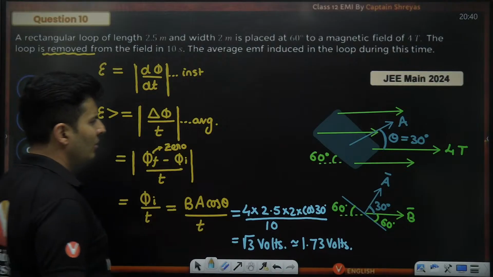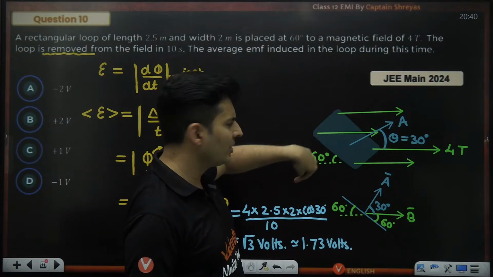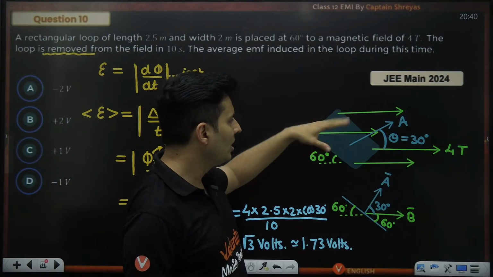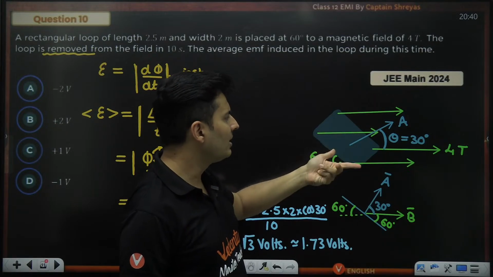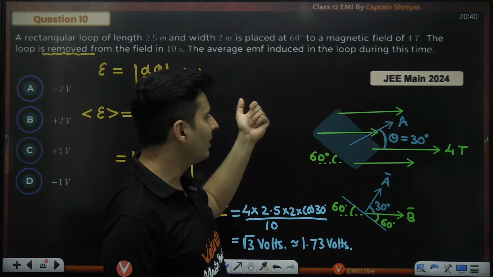See, don't see area vector. You can take it here also, here also. Okay, fine, not an issue. But take the closest area vector to the magnetic field. That will be easier. You don't have to do that 180 headache.